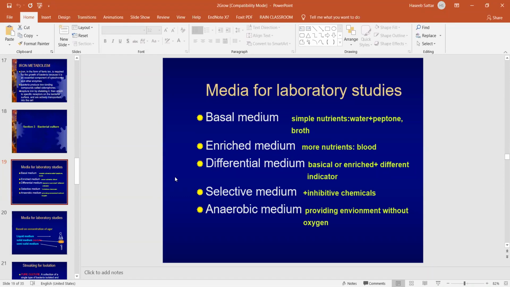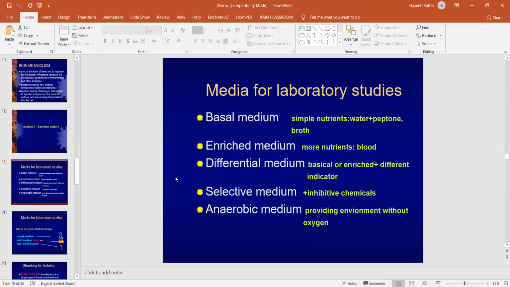Actually, this is not your theory related topic. This is actually your practical related topic, because we studied all these media in our microbiology lab. I don't know whether you will have the microbiology lab or not, but this is actually a lab topic. So anyhow, if we want to culture or grow a bacteria outside the body, we need to provide nutrition to the bacteria so that the bacteria can grow.